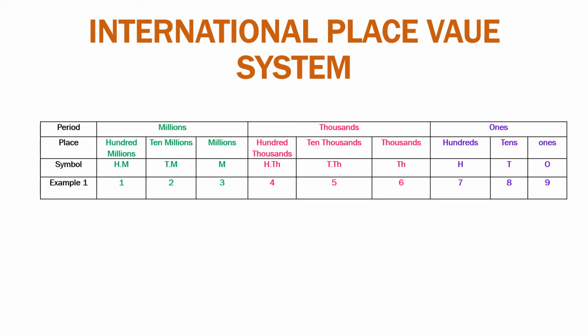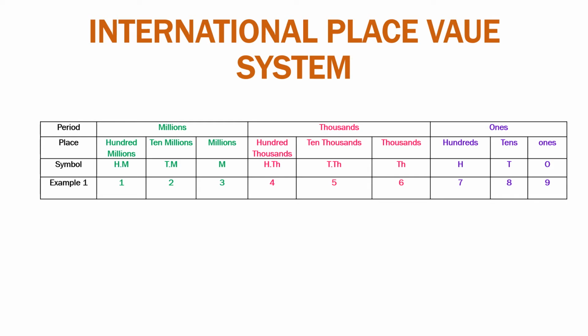Symbols are also described here, that is O is for ones, T is for tens, H is for hundreds. This is in the ones period. TH is for thousands, T dot TH is for 10,000s, H dot TH is for 100,000s. Next moves to the millions period. M for millions, TM for 10 millions and H dot M for 100 millions.